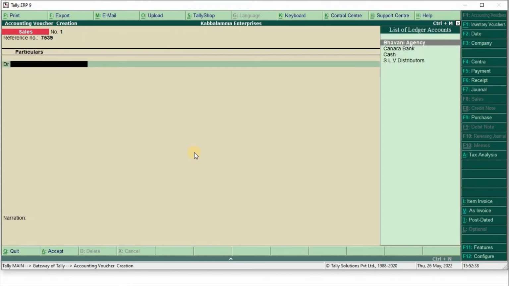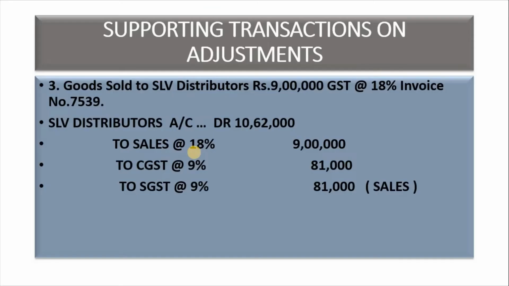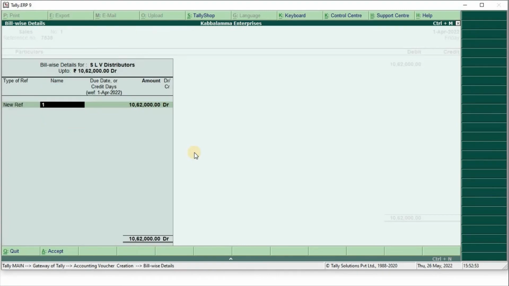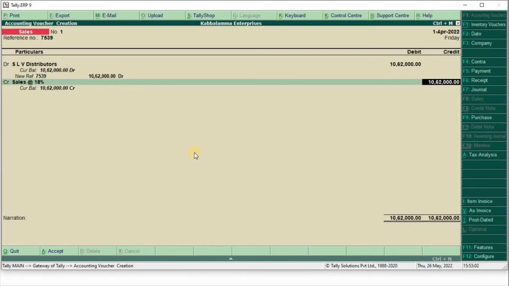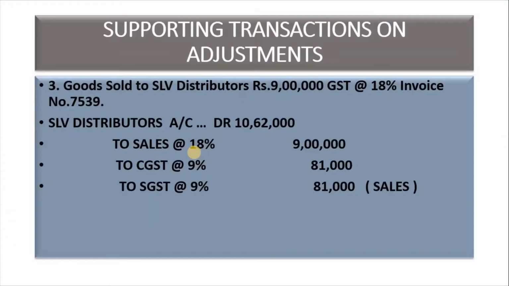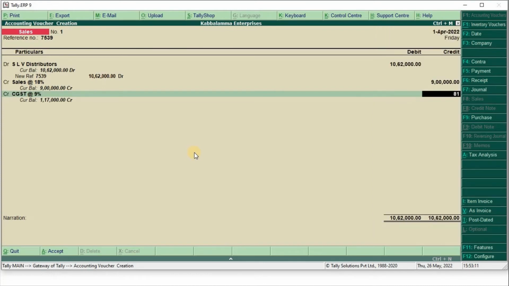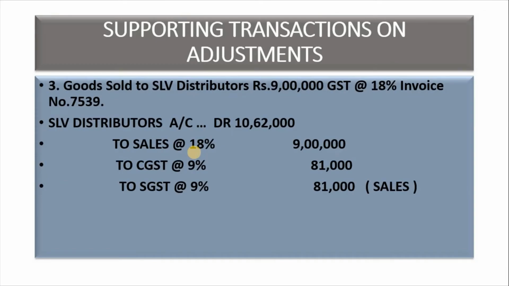Invoice number 7539. So debit SLV distributors 10,62,000. Type invoice number 7539. Sales 9 lakh. CGST 81,000. SGST 81,000.